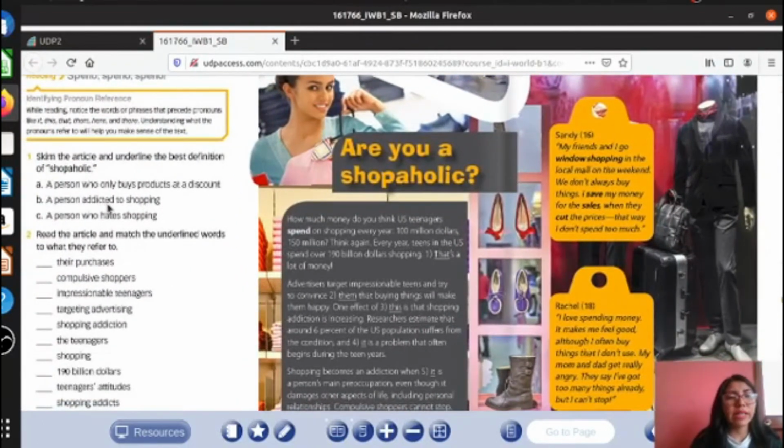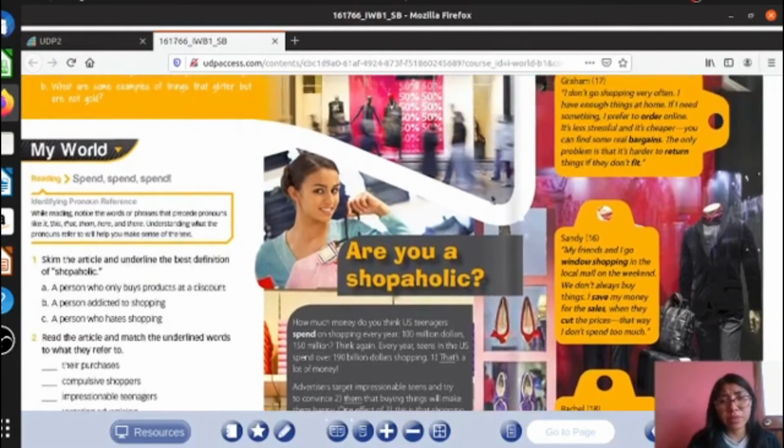A person addicted to shopping, could be. A person who hates shopping. Okay, I don't know. In order to understand better, we are going to read. Vamos a leer para entender mejor what is the meaning of shopaholic. Okay, it could be like an expression, that's right.